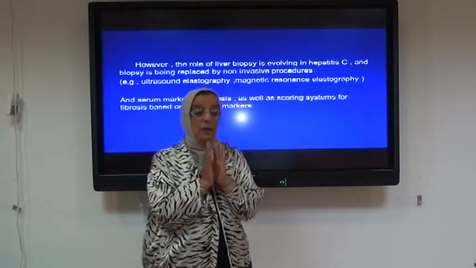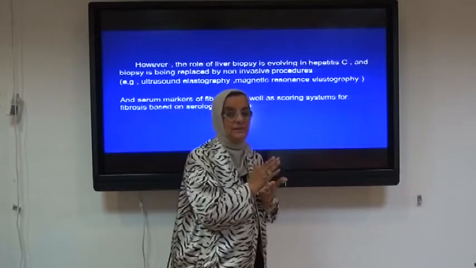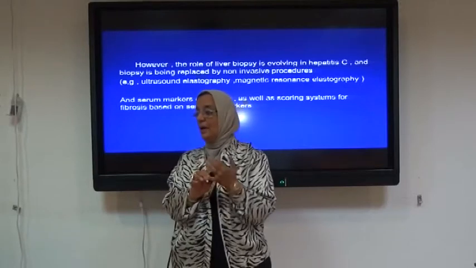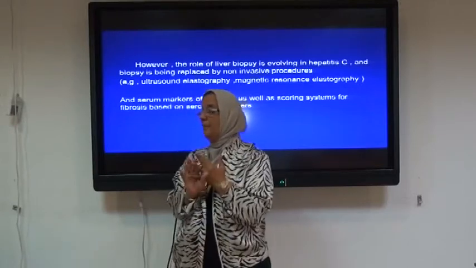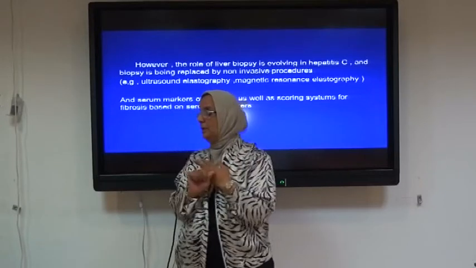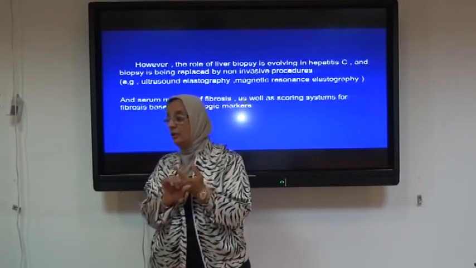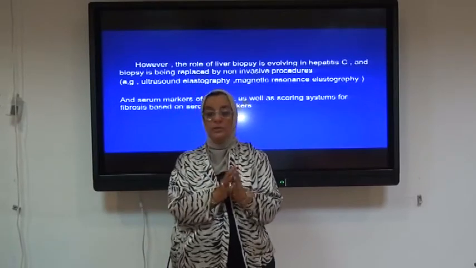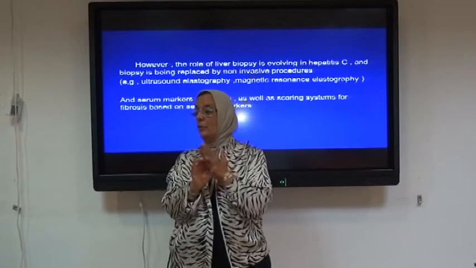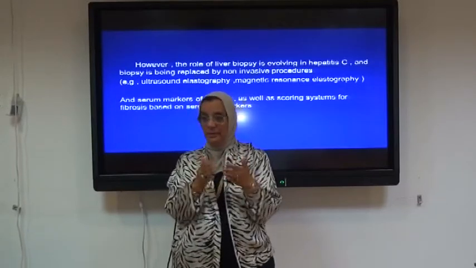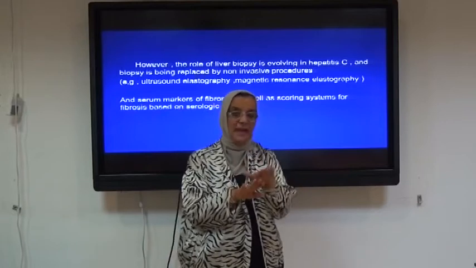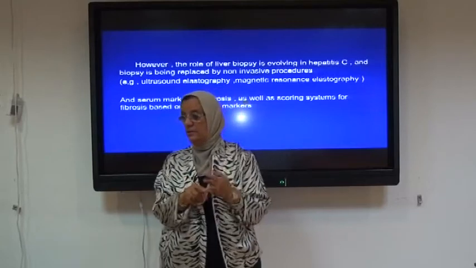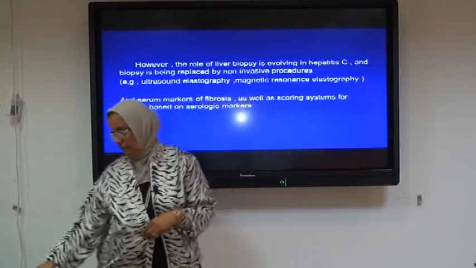As I mentioned, all the scientists are trying to get rid of any invasive procedure. So now they can use ultrasound elastography, magnetic resonance elastography, for example, and serum markers of fibrosis, as well as scoring systems for fibrosis based on the serological markers. So again, the role of liver biopsy is very important, but nowadays we are trying not to use invasive procedures. We can use ultrasonic elastography, magnetic resonance, or different serum markers for fibrosis.